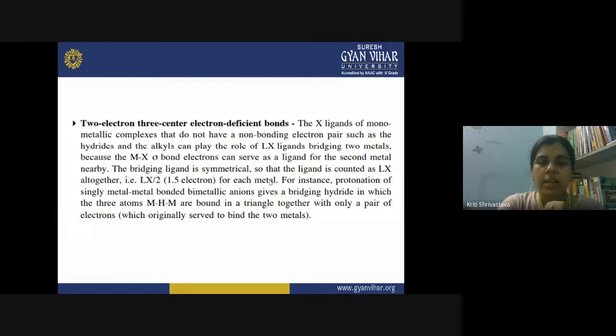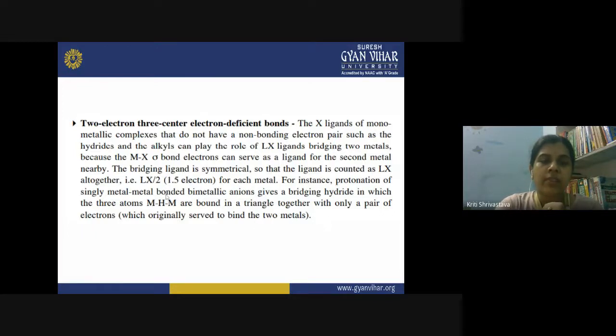For example, in the protonation of a singly metal-metal bonded bimetallic anion, when a proton is added to such a complex, it gives a bridging hydride in which three atoms, M-H-M, are bound in a triangle together with only a pair of electrons serving to bind the two metals.